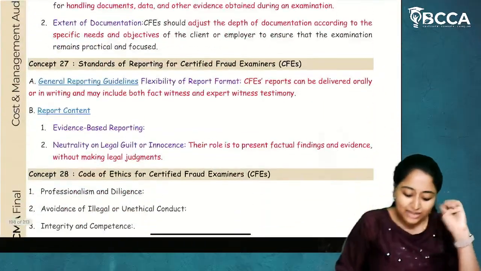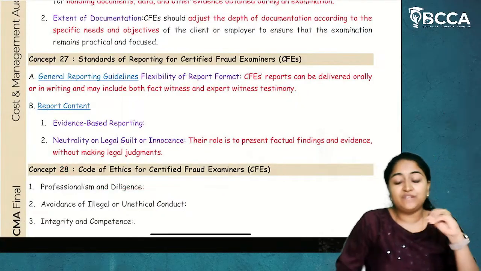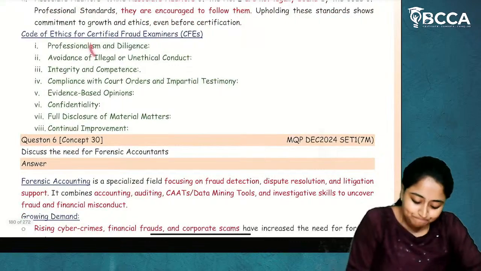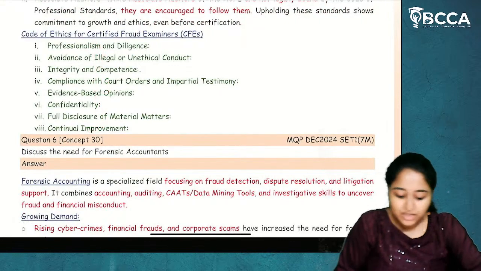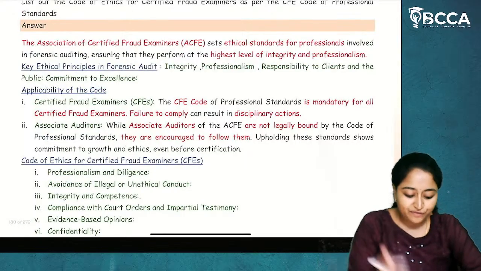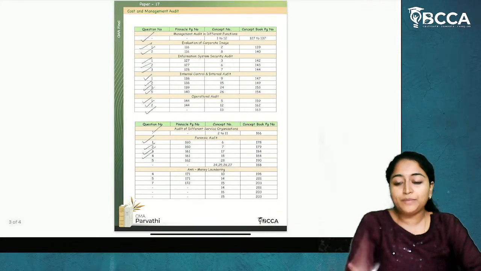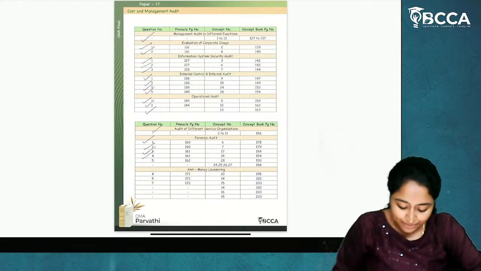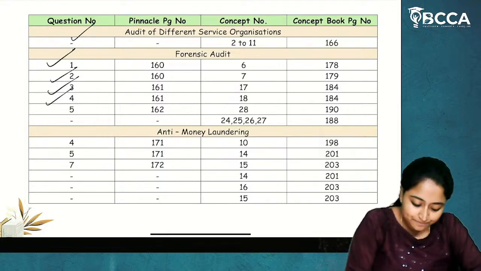So, all these are the code of ethics for certified fraud examiners. So, you have to remember this point and write it. I hope it is clear. So this is regarding the code of ethics and code of conduct for certified fraud examiners. The entire topic of ethical issues and certified fraud examiners is important for your examination. I hope it is clear.